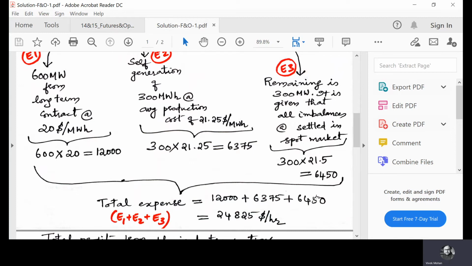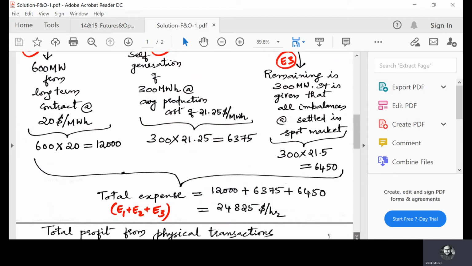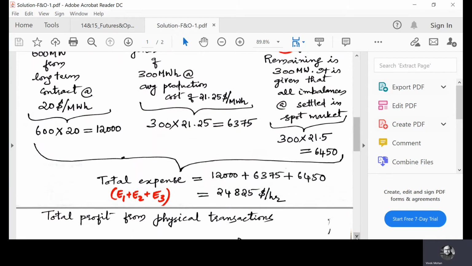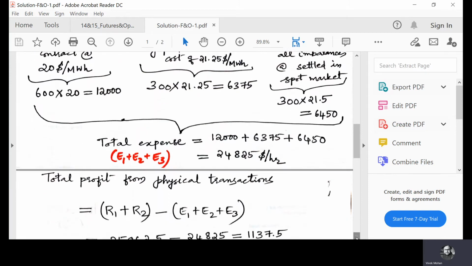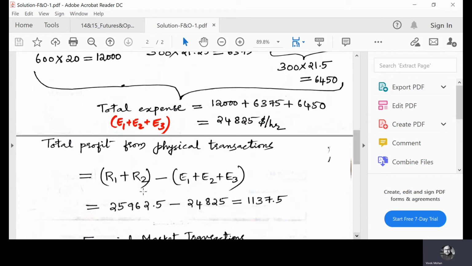So now the total expense from physical transactions is E1 plus E2 plus E3, which is equal to 12,000 plus 6,375 plus 6,450 equals $24,825 per hour. So this is the total expense. Now to find the total profit from physical transactions, R1 plus R2 is the total revenue minus E1 plus E2 plus E3, the total expense, which gives 1137.5.